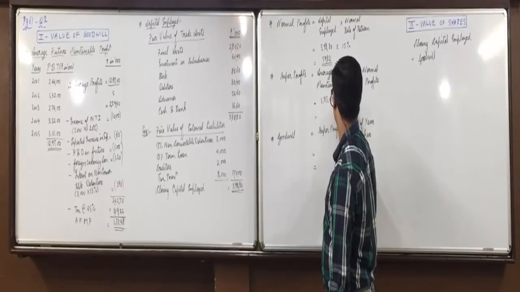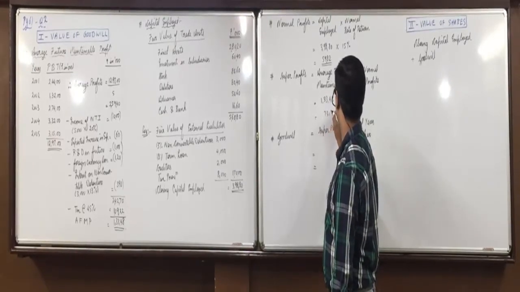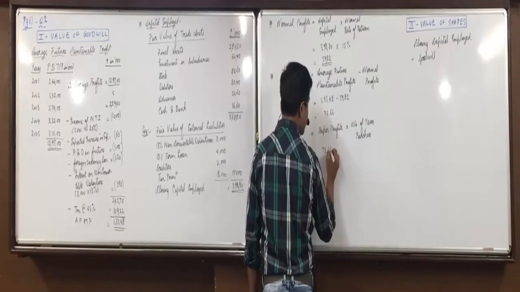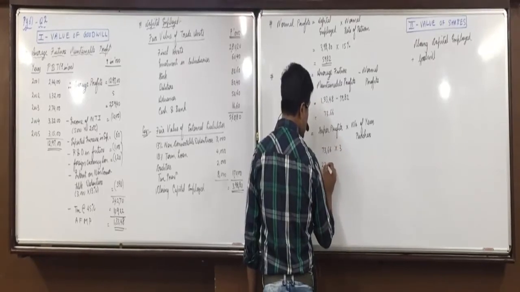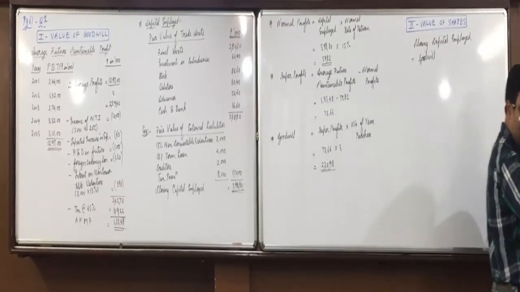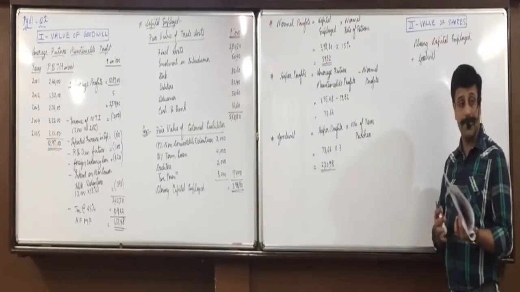Average future maintainable profits 13348 minus 5982 is 7366, into how many years purchase? 3 years. 22098. 2 crore 20 lakh 98,000 is the super profits. Did you understand this? Yes, shall I proceed further?